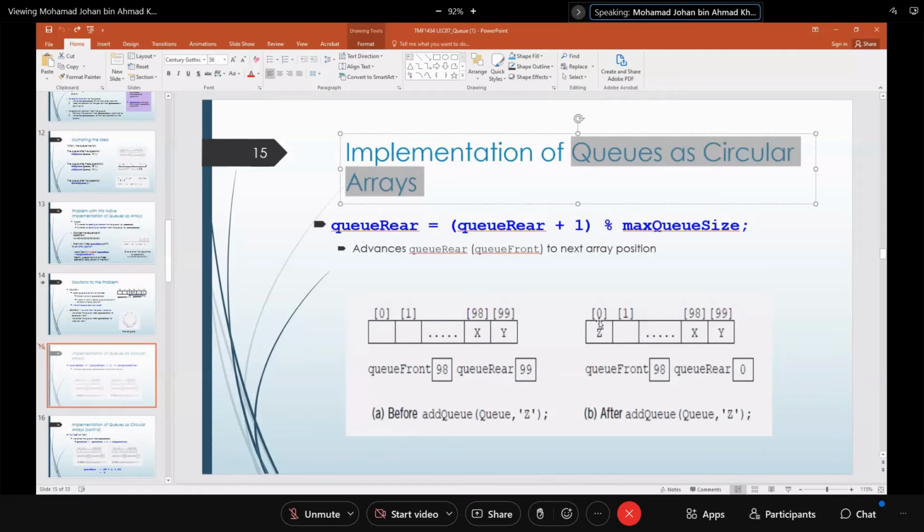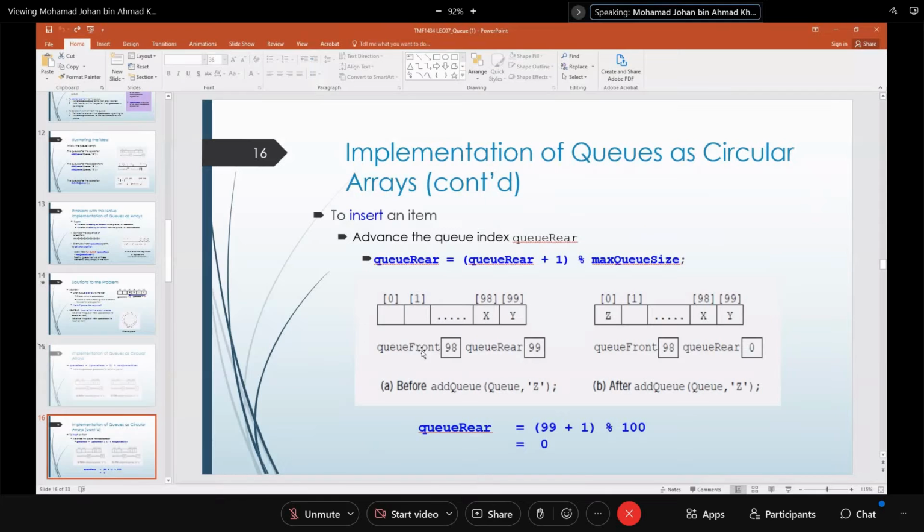So how does this work? You need to use this formula here. If queue front is 98, queue rear is 99, then 99 plus 1 modulus 100, so queue rear would become 0. Adding a value happens at queue rear, so queue rear adds in the value at index 0.